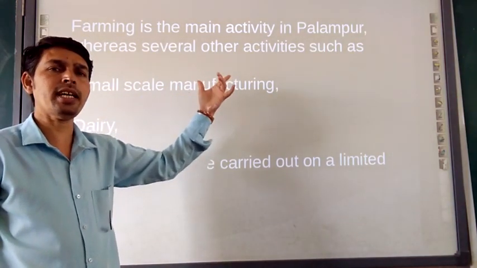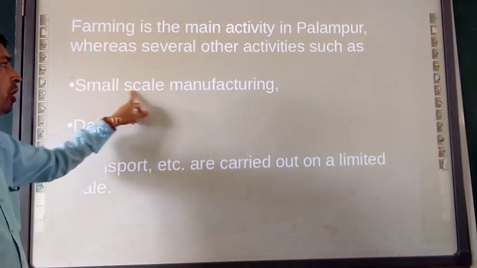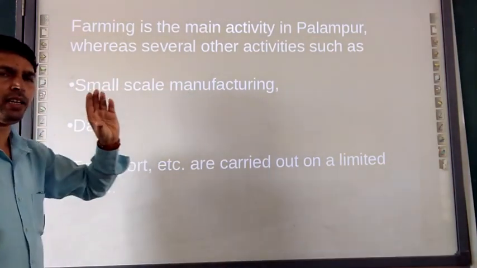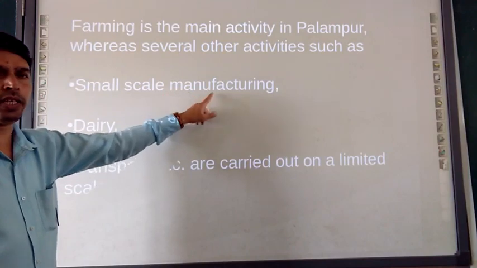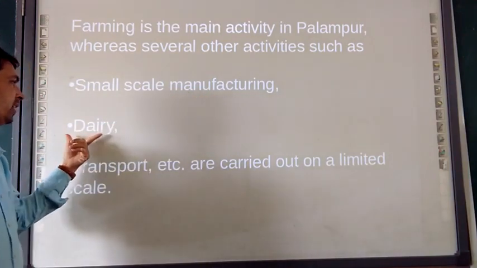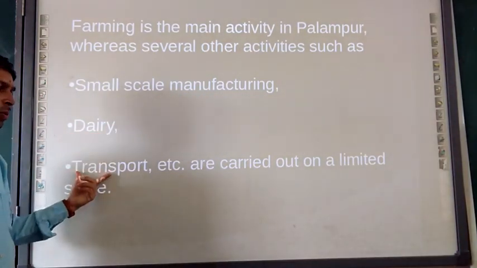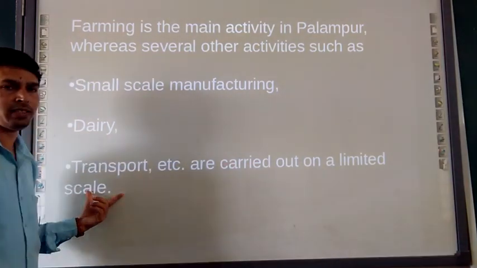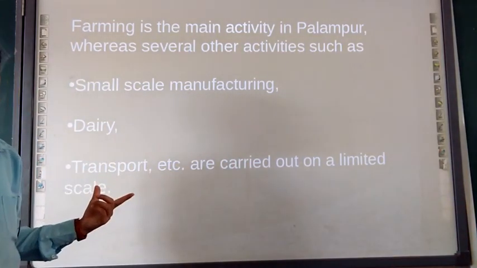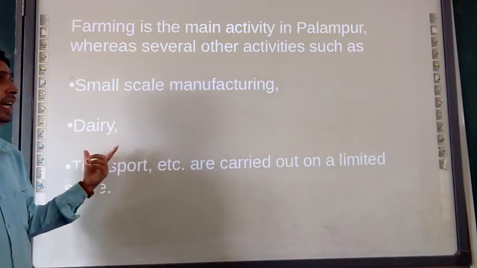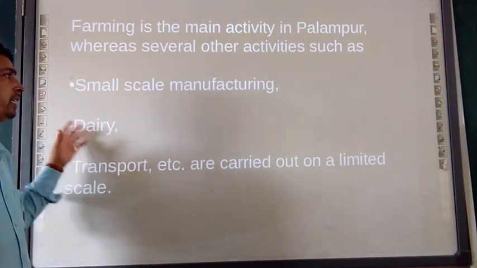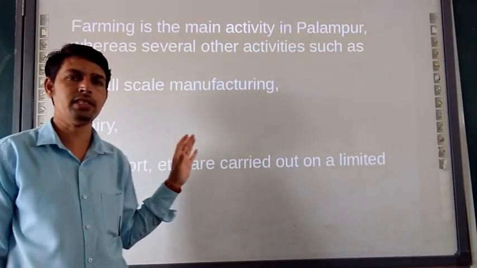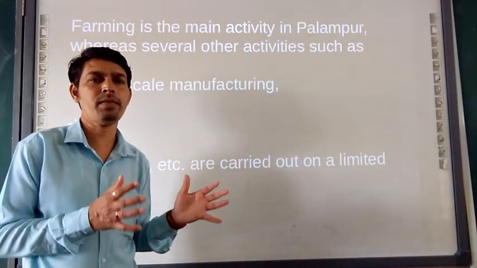So which are those other activities? Just small scale manufacturing. In a very small scale, there are manufacturing activities going on. Next, daily activities and transport activities are carried out on a limited scale. These activities, not related to farming, are called non-farming activities, which in the previous slide I was talking about.